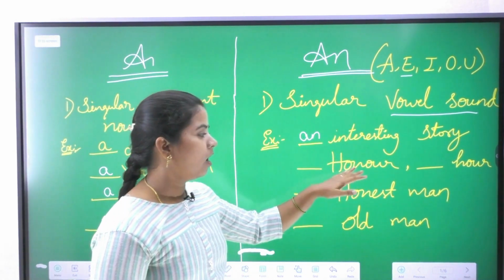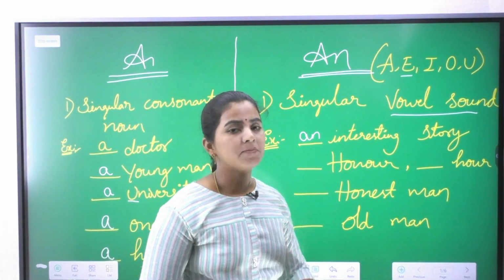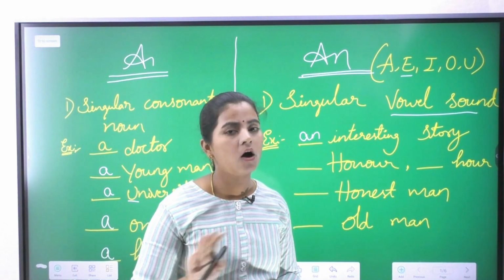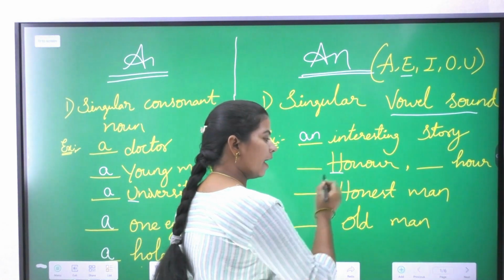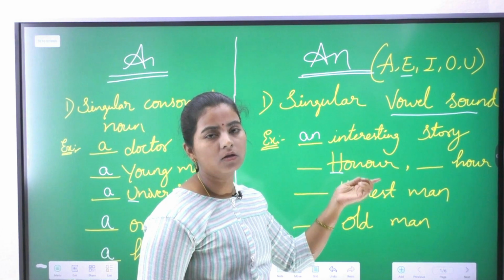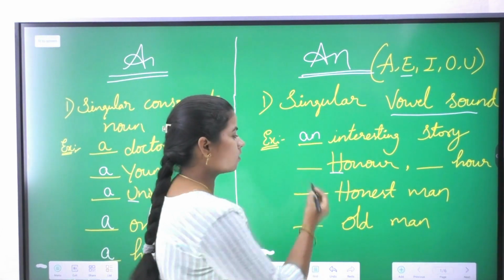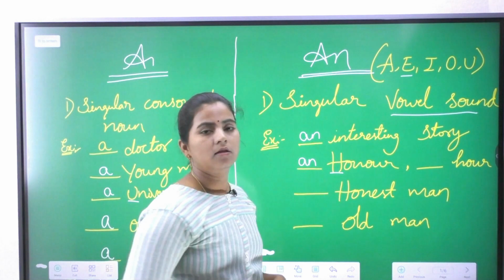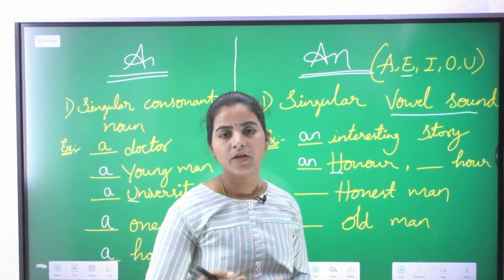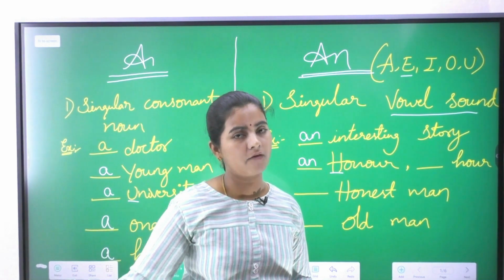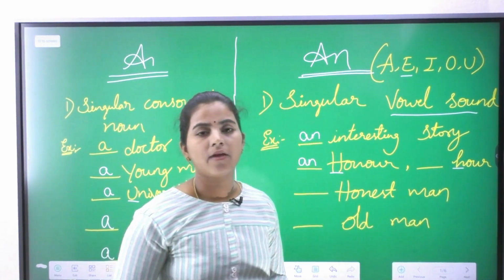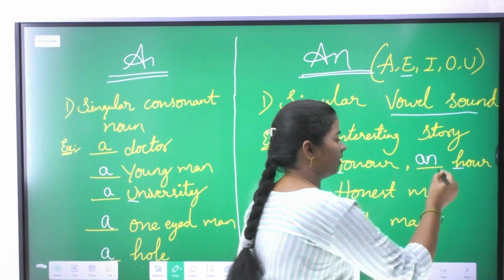In the same way, honor. Observe carefully, this is pronounced as honor, not hon-or. Here the letter H is silent, so the sound starts with O, that is honor, o sound. Hence the article is an. In the same way, hour. We generally say an hour. It is not h-our, it's our. H is silent again, so that's why we use an here.